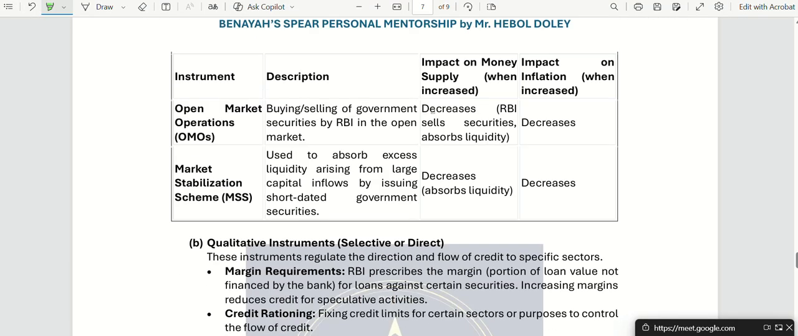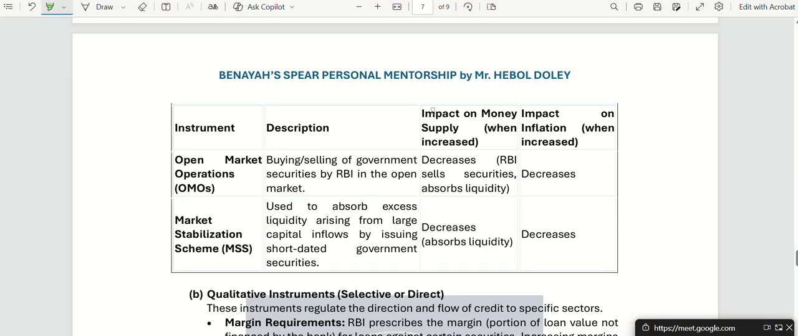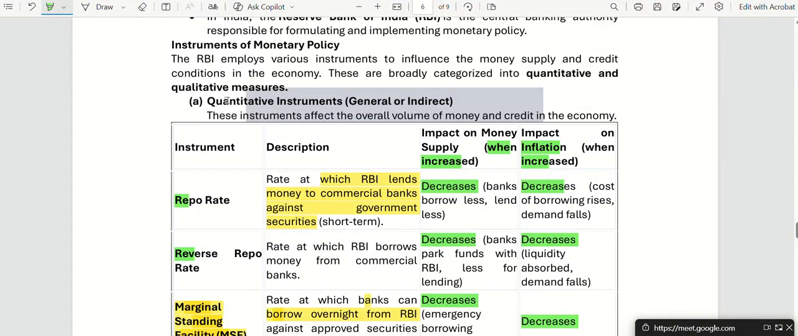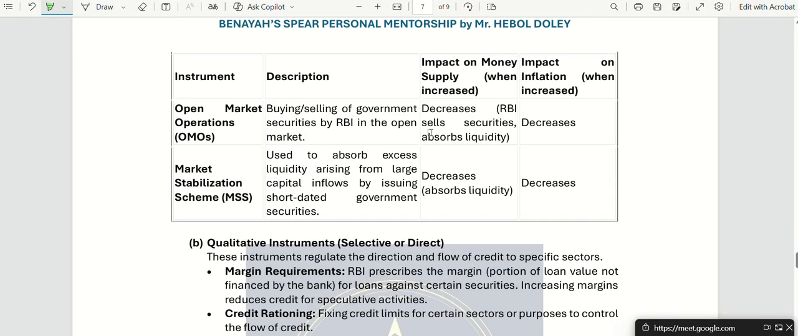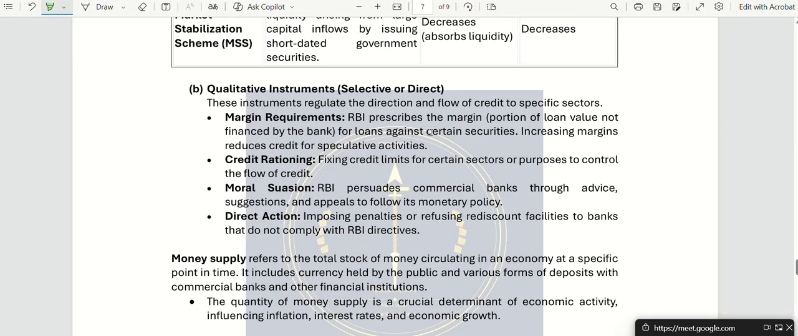Fine. So these were the quantitative measures. These are very, very important. The rest are the qualitative instruments or qualitative measures of monetary policy used by RBI. Qualitative means the quality of the measurement. Quantitative means numbers, directly numbers.